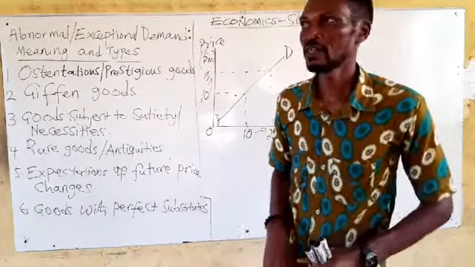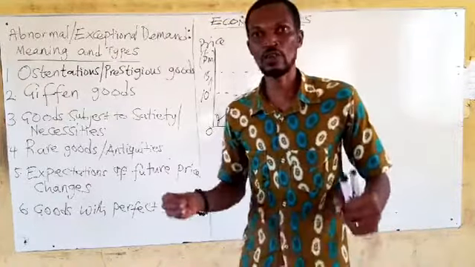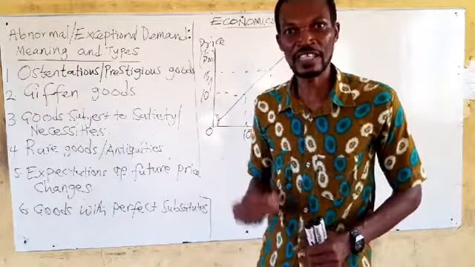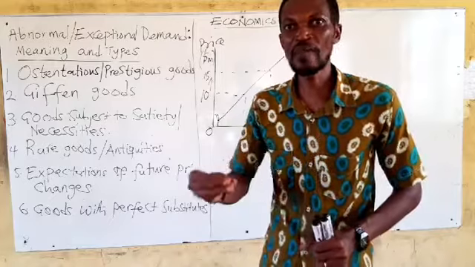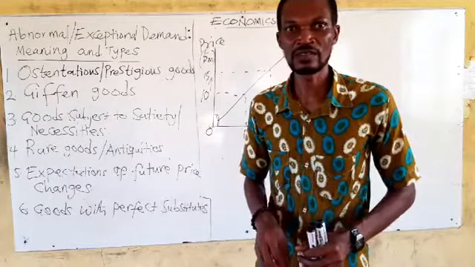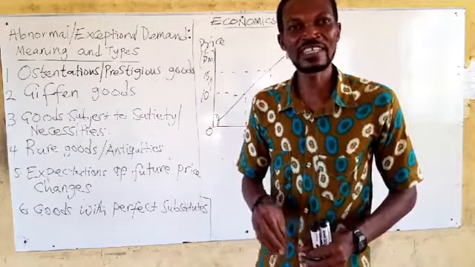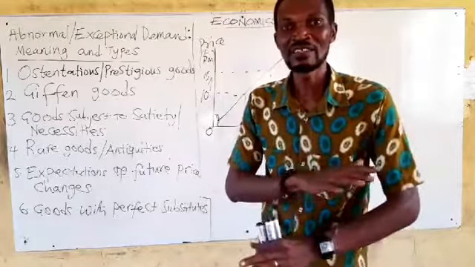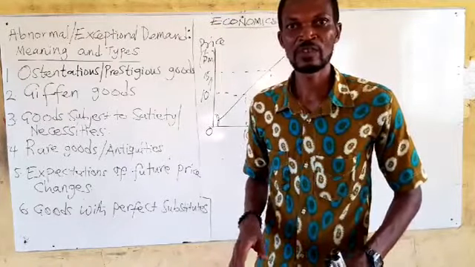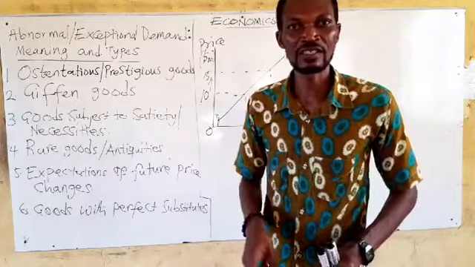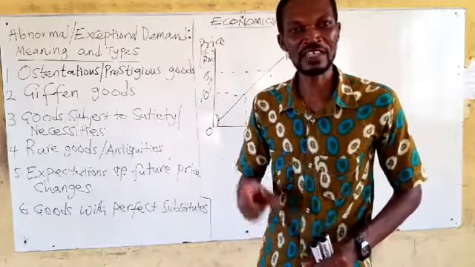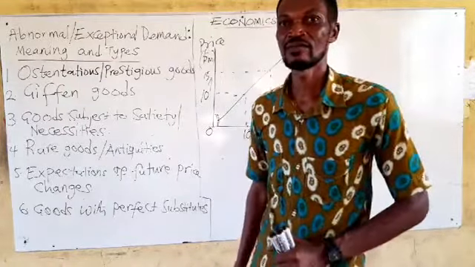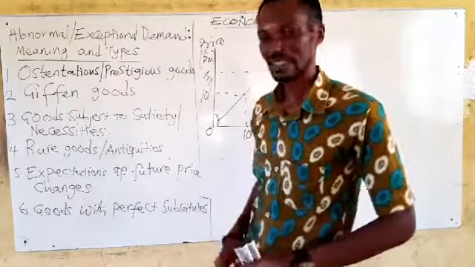Alright? Okay. Give you another example. Let's say salt. Salt is needed to give taste to food. But not too much is needed. A certain quantity is needed in the food. So when you have that amount in the food, you are okay. Beyond that, when prices are going up, you are not going to buy any more. So irrespective of the price change, the quantity will be fixed. Such commodities are said to be subject to satiety or they are necessities. Okay? I hope that you understand that one.